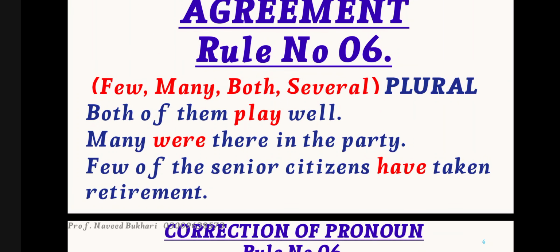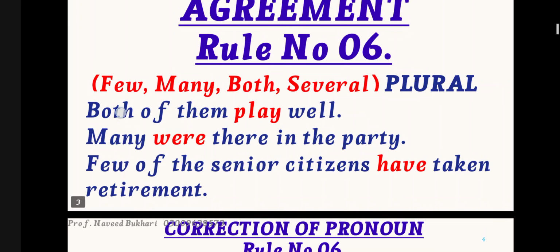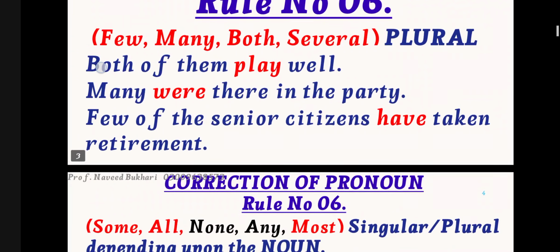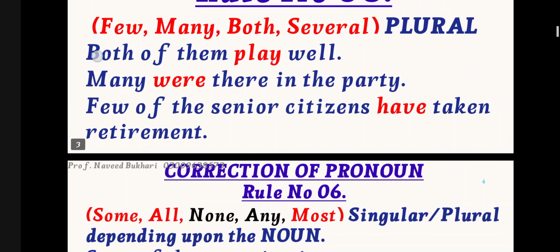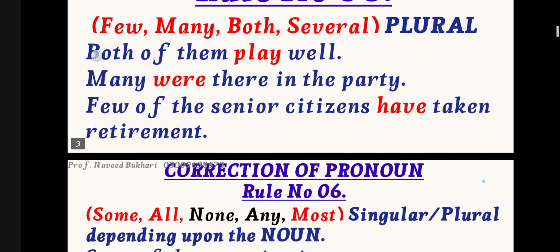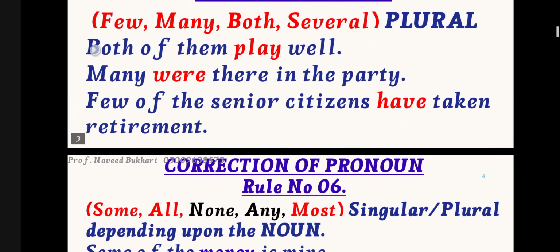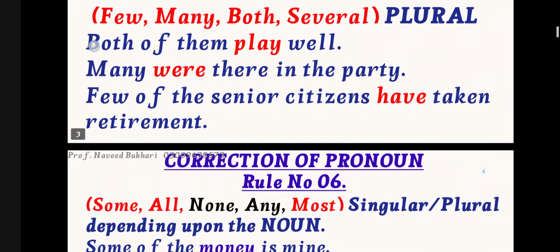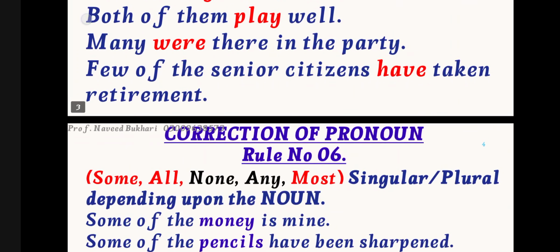In the previous video, I told you about two words: one is many and the other one is a many. If many is used, it will take the plural verb. If a many is used, it will take the singular verb. Few of the senior citizens have taken retirement. Here, few of the senior citizens refers to three or four senior citizens, so it is a plural subject, and I have used have.